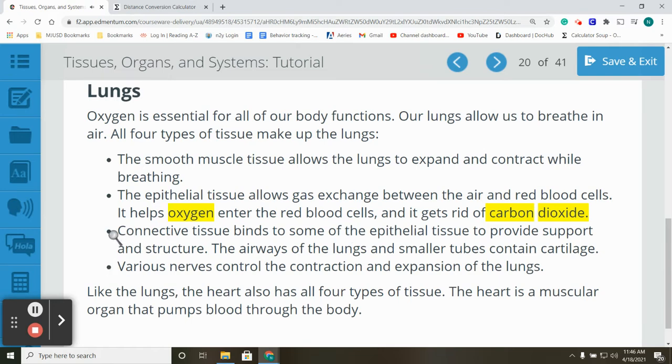Connective tissue binds to some of the epithelial tissue to provide support and structure. The airways of the lungs and smaller tubes contain cartilage. Various nerves control the contraction and expansion of the lungs. Like the lungs, the heart also has all 4 types of tissue. The heart is a muscular organ that pumps blood through the body.